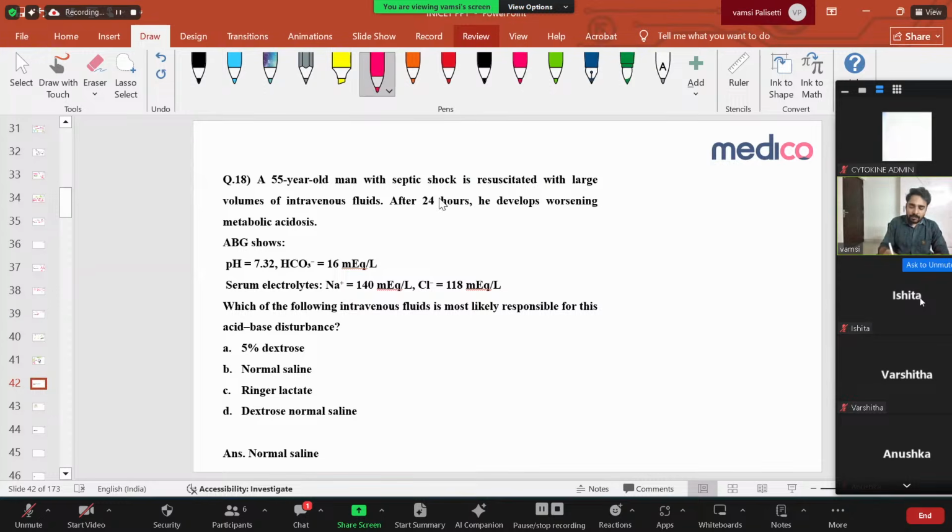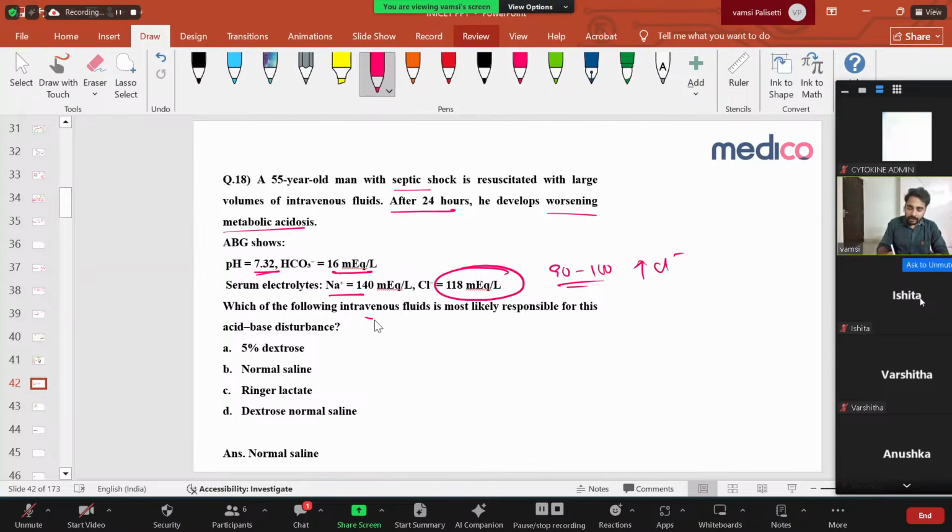A 55-year-old man with septic shock is resuscitated with large volumes of intravenous fluids. Septic shock, you're giving more fluids. After 24 hours, he develops worsening metabolic acidosis. Then they did an ABG. It shows pH 7.32, which is slightly acidotic. Bicarb is 16, so metabolic acidosis is there. Serum electrolytes: sodium 140 and chloride 118. Usually chloride value should be around 90 to 100. It's 118, so more chloride is there.